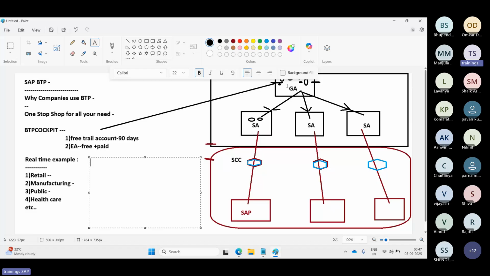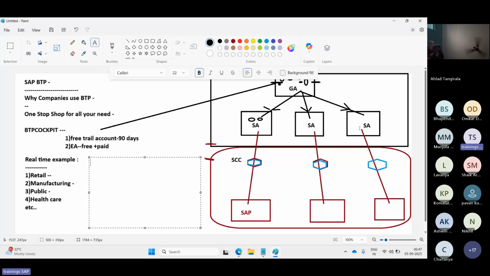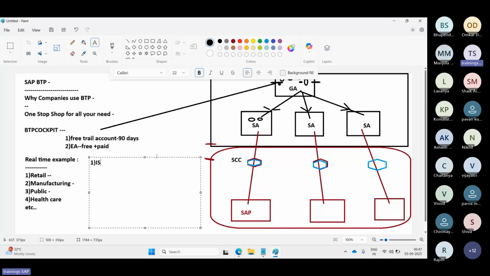In the BTP cockpit, in the form of the global account, you will get all the listed services, solutions, tools and intelligent services at the global account level. From here, you need to split into subaccounts and so on. So the common pattern in all four of these is that they use Integration Suite to connect to SAP and non-SAP systems.